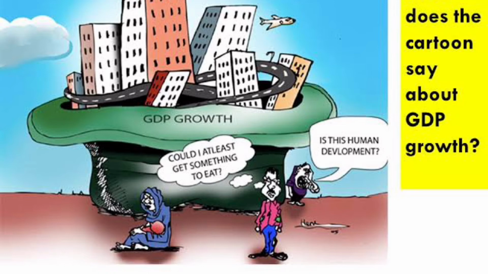Who made this Human Development Index? This Human Development Index is devised by UNDP. UNDP is the United Nations Development Programme. It is an agency of the United Nations, and they prepare this Human Development Index. It was prepared in 1990 for the first time. Is it clear? So, you know who devised this? UNDP, the agency of the United Nations. And when was the first HDI report prepared? In 1990.